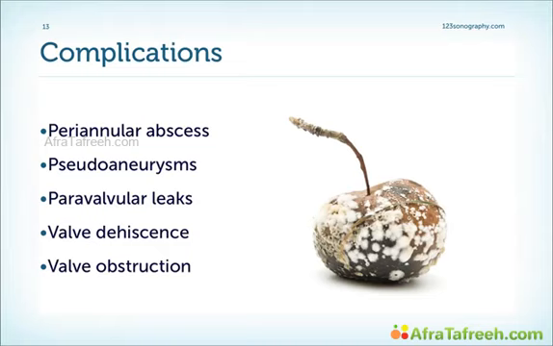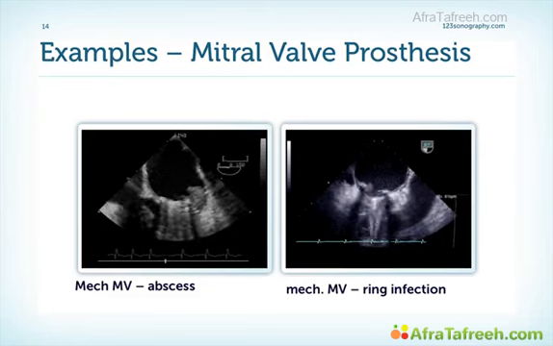And it's so important to make the diagnosis early because the longer the endocarditis is active, the more complications you will get. What kind of complications can you find? Well, periannular abscess formation, pseudoaneurysms, we talked about those already in the chapter on prosthetic valves, paravalvular leaks, valve dehiscence, and valve obstruction. Here are some examples.